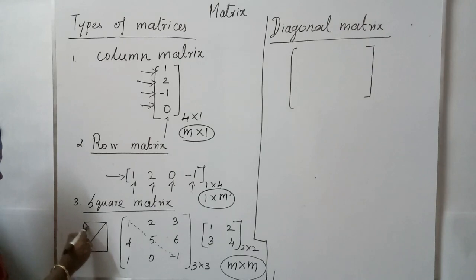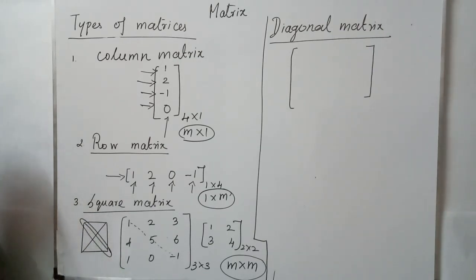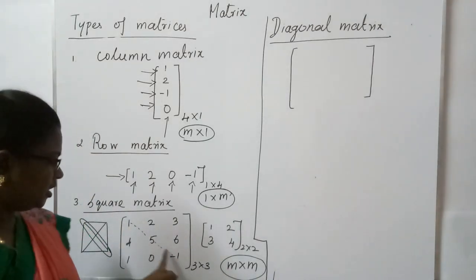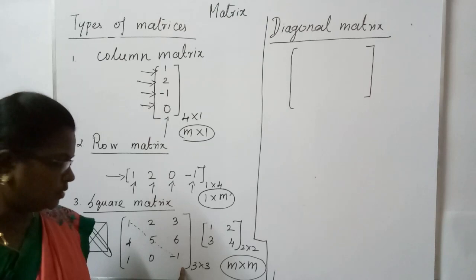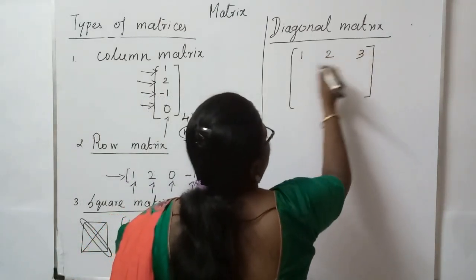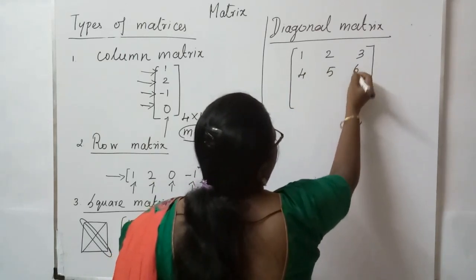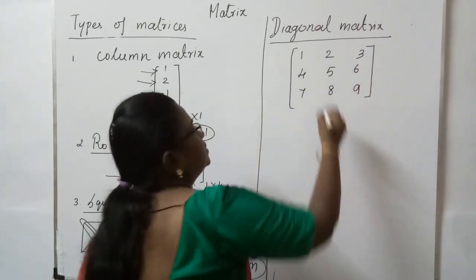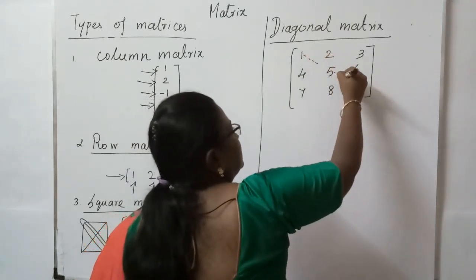This as well as this. And for this matrix, this only we will be taking as the diagonal. See, this 1, 5 and minus 1. These elements are called major diagonal elements. See, 1, 2, 3, 7, 8, 9. See here, these elements are called the diagonal elements.